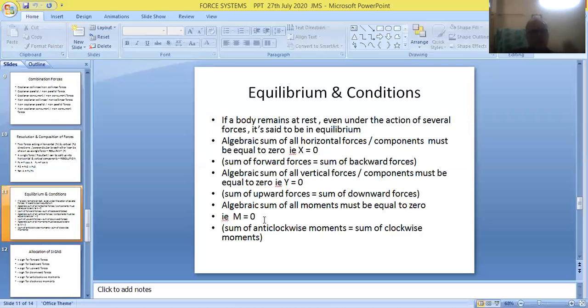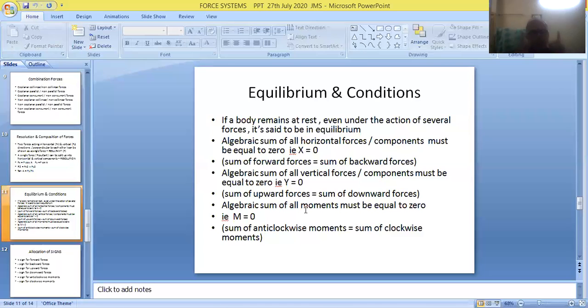So friends, the sum of horizontal forces must be equivalent to 0. That is, sigma x must be equivalent to 0. Additionally, the sum of vertical forces must also be equivalent to 0. That is, sigma y must be equivalent to 0. And the sum of all the moments must be equivalent to 0. That is, sigma m must be equivalent to 0. So all these conditions must be satisfied. If all these conditions are satisfied, then the body will remain at rest. Then it is said to be in equilibrium. So friends, these are the conditions of equilibrium.